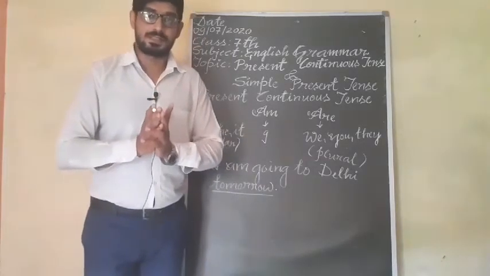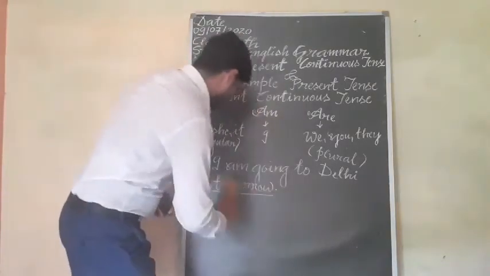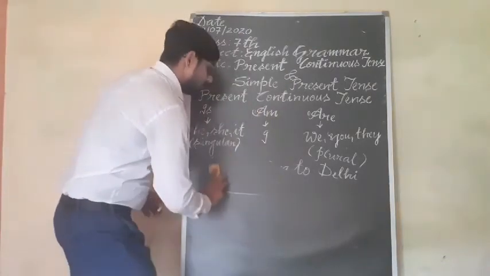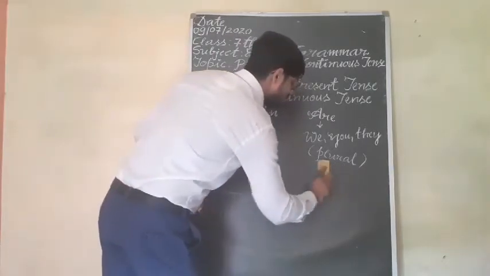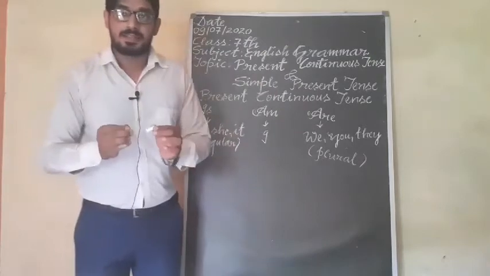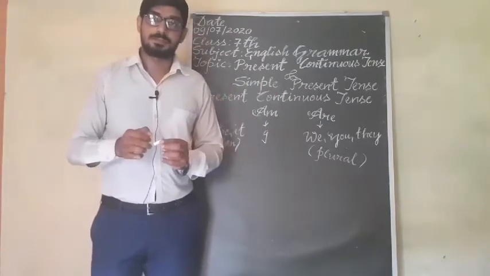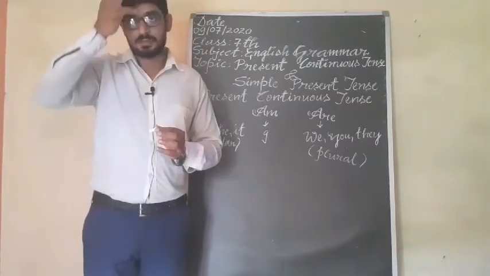Understand? After that, we have to use present continuous tense for personal arrangement. Personal arrangement means that we have already decided to do something in future.